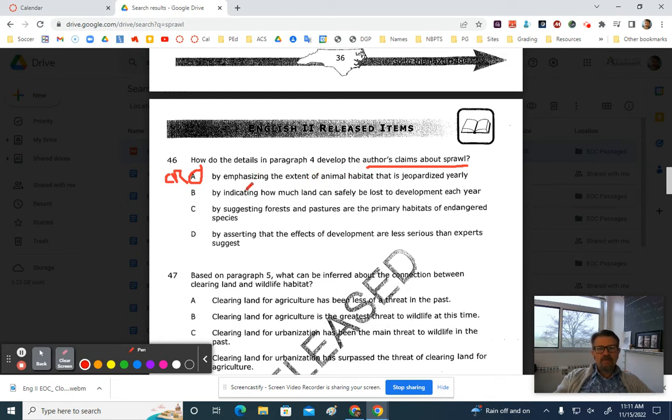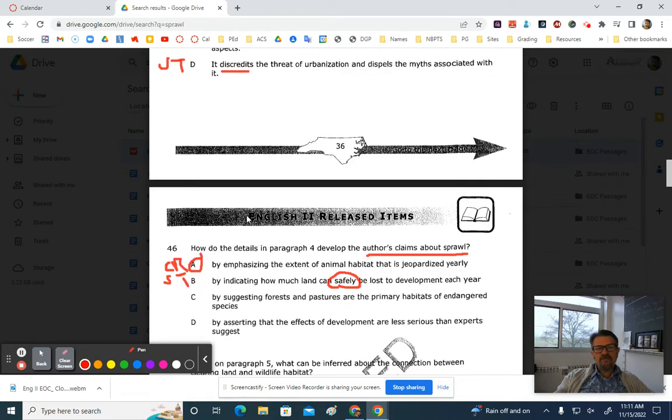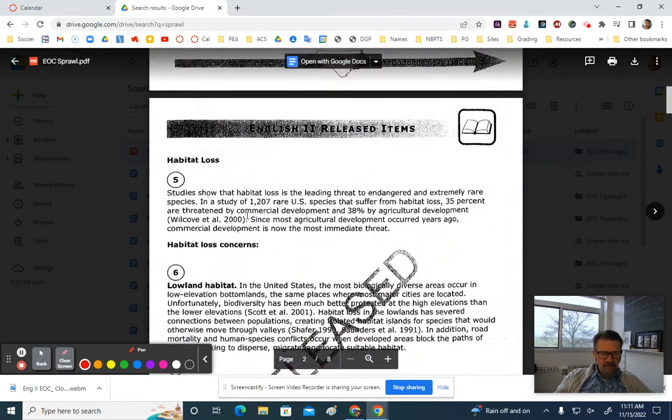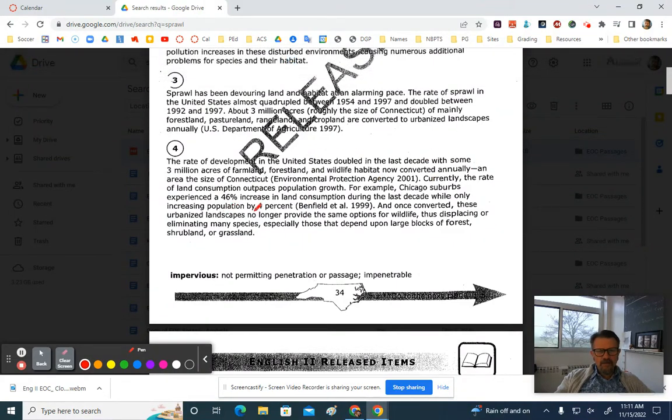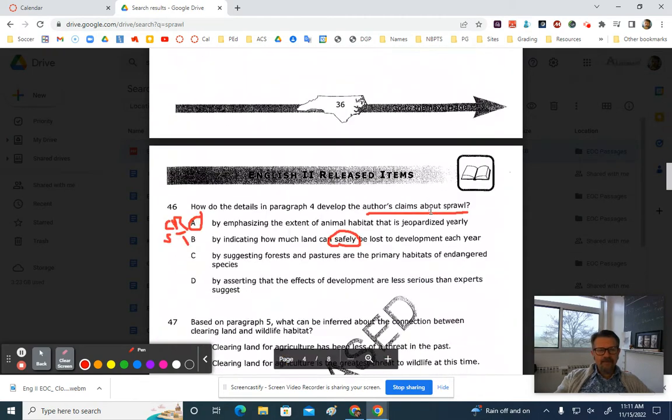Okay. B, by indicating how much land can be safely lost to development each year. Safely is a positive word. We know that the author's claims are negative. All right. So we're going to put that as a strike. It's the wrong tone. C, by suggesting forests and pastures are the primary habitats of endangered species. It does mention forests and pastures, I think, somewhere in here. Let's see, forests, maybe not. It does mention forests, grassland, but that is not in sync.